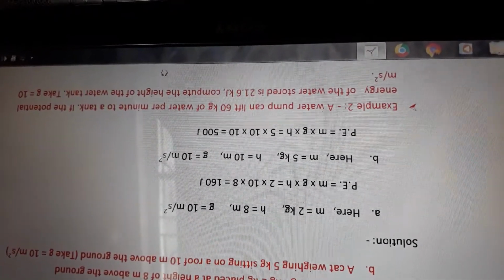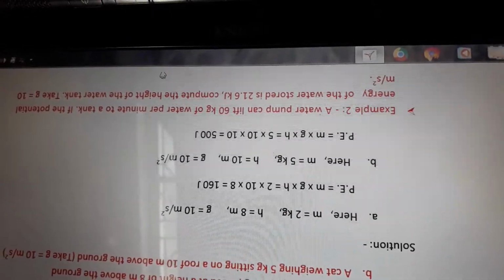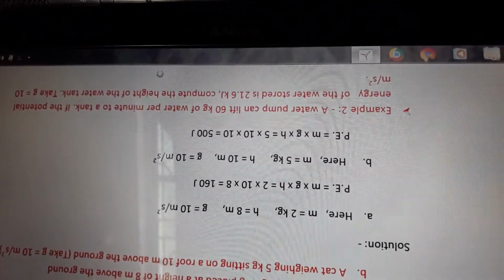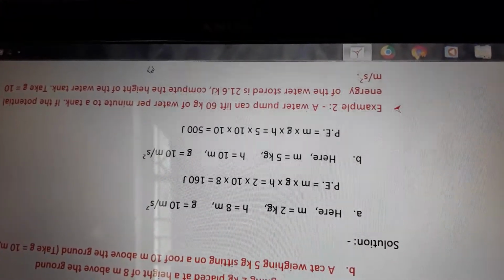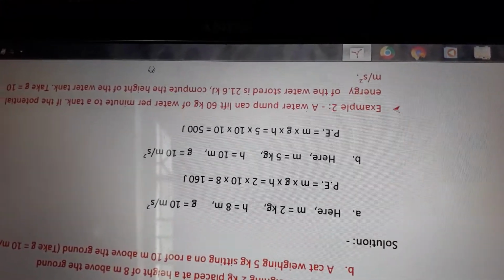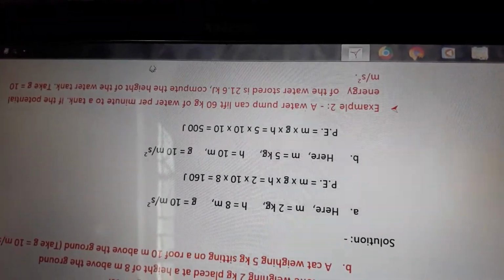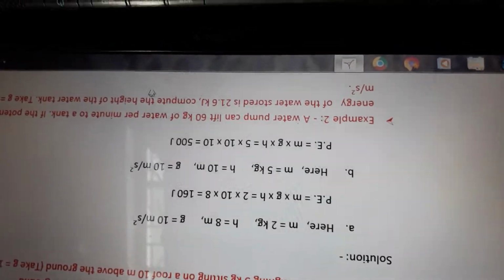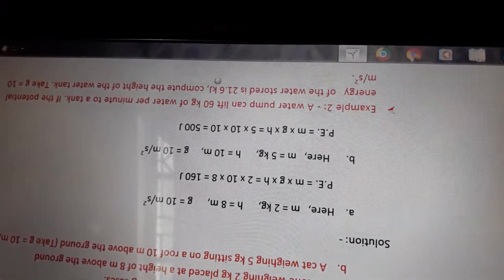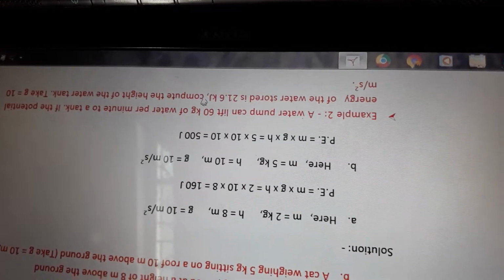Okay, let's see the second example. A water pump can lift 60 kg of water per minute to a tank. If the potential energy of the water stored is 21.6 kilojoule, compute the height of the water tank. Take g equals 10 meter per second square. So potential energy is given as 21.6 kilojoule and mass is given. You have to find the height. So same expression, you put in the values.